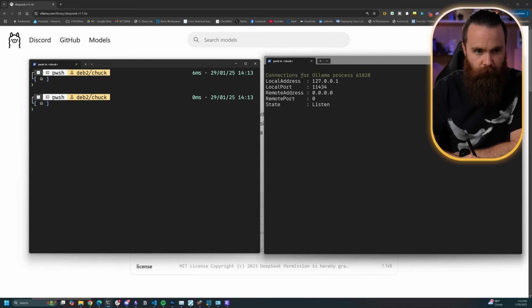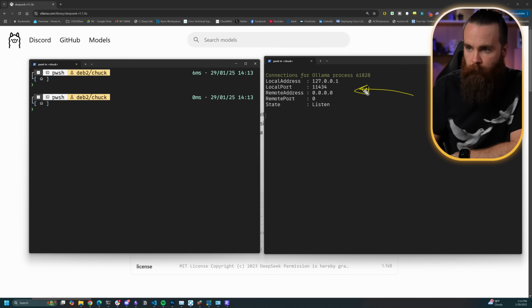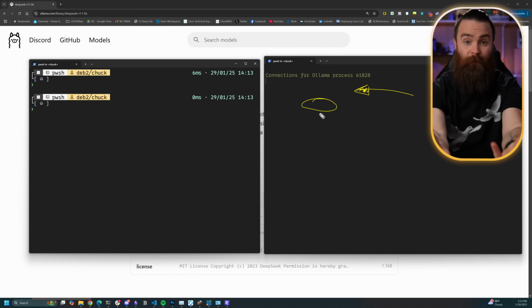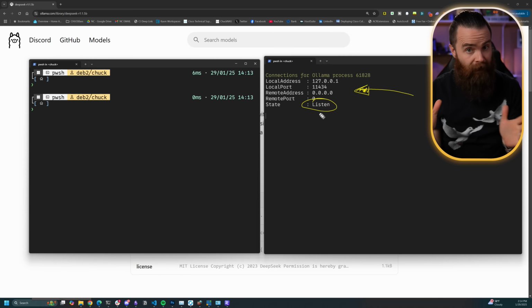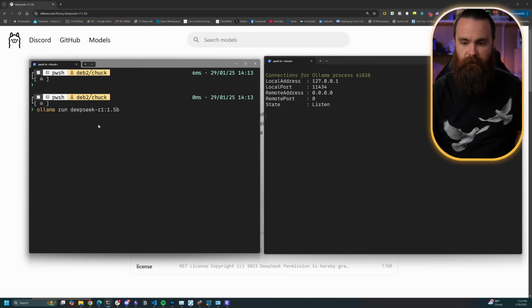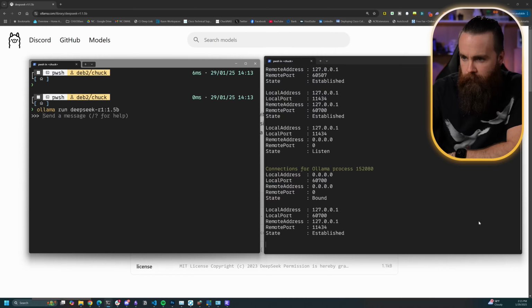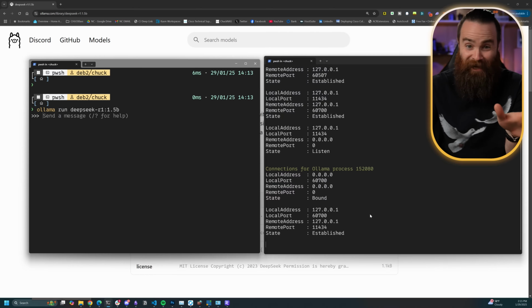Now notice just by default, and this is fine, when you have the Ollama service running, it's gonna be listening on port 11434. Notice the listen part. This is for you to reach out to it. It's not going out to anything else. That's not bad. But let's see if anything else happens when we run Deepseek. Whoa, hold on. Okay, this is all local. That scared me for a second.